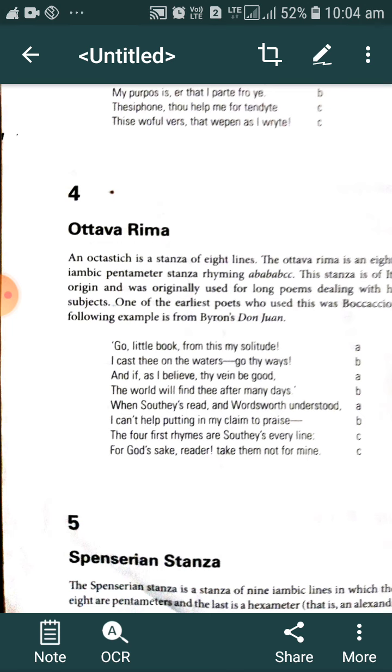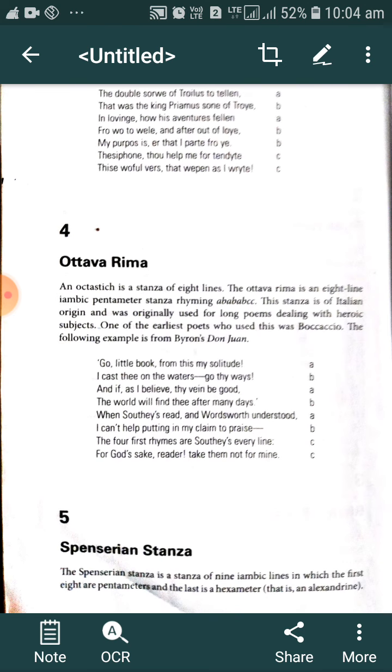This stanza form will also contain the iambic pentameter. Iambic means in each meter there is one syllable that is unstressed, and there is another second syllable that is stressed. This type of pattern has been followed in this 8 line stanza, which also follows the iambic pentameter line. So Ottava rima is the stanza of 8 line, that is called octastich. The Ottava rima is an 8 line iambic pentameter stanza rhyming A B A B A B C C.